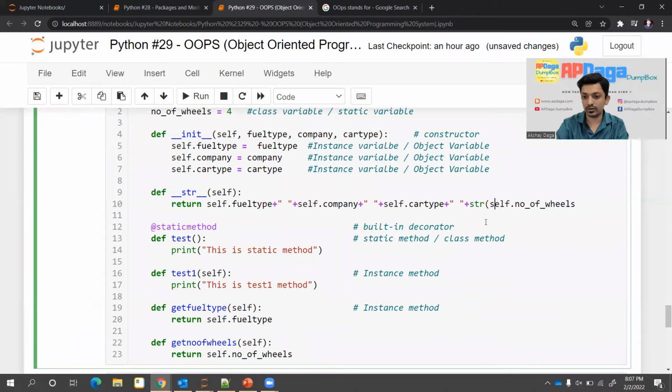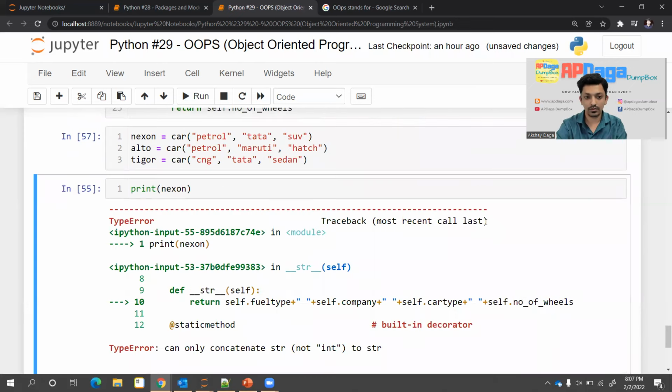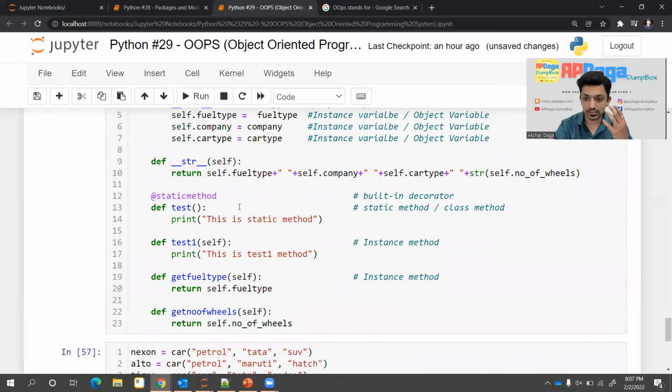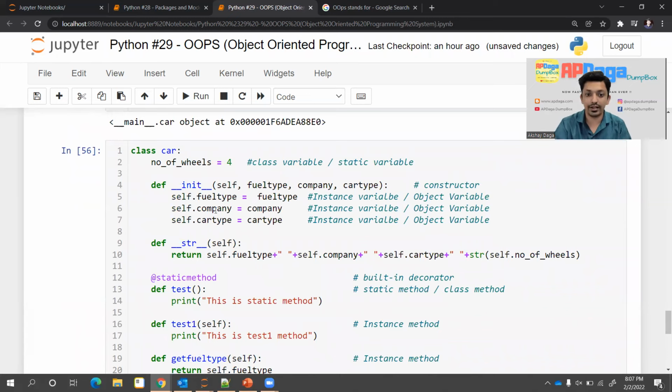If I try to do it as a str, it worked. Okay, since it was a number, the plus operation was not working, nothing else. Okay, let's go to the last and important topic: why self.